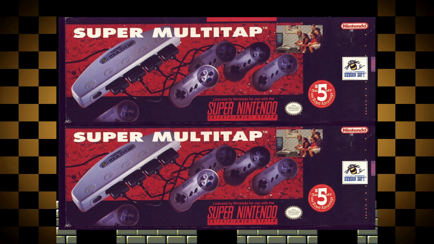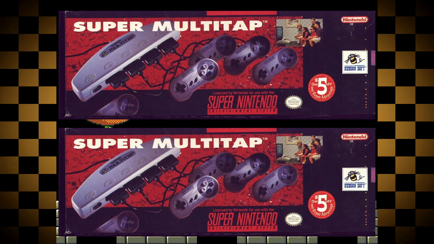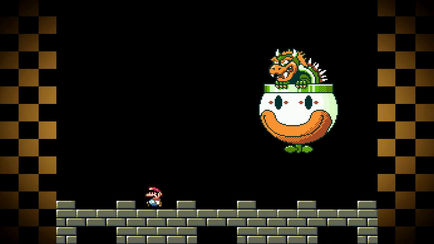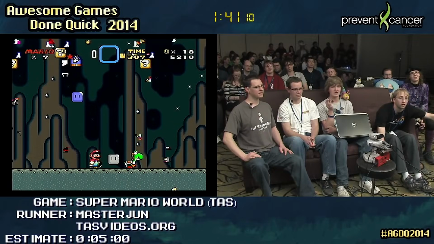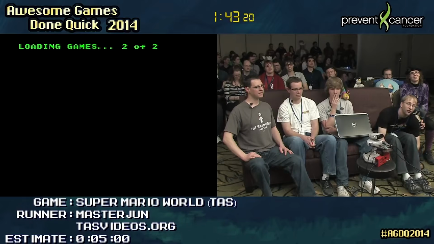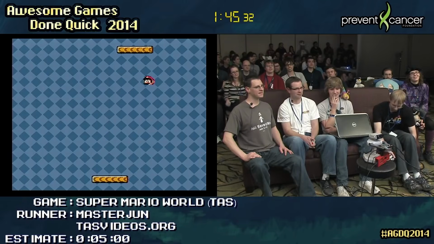When using 2 of these, that doubles the available controller ports to 8, which would leave enough space for the 8 connections connected to a computer to send out the pre-made inputs. At the time, this was amazing. Even to this day, it doesn't fail to leave people in awe and simultaneous confusion.